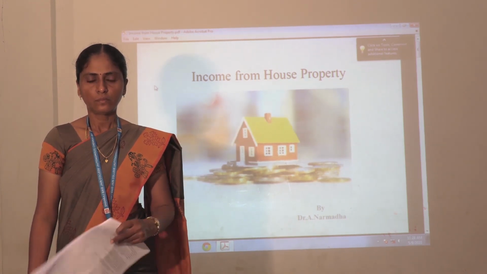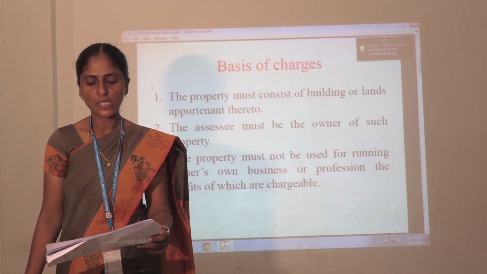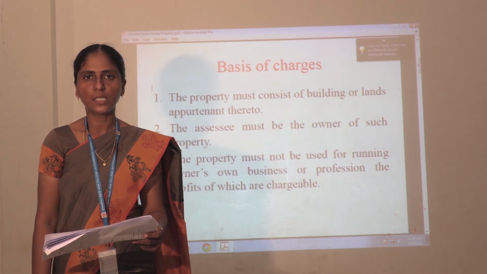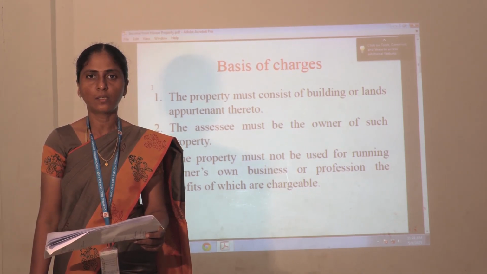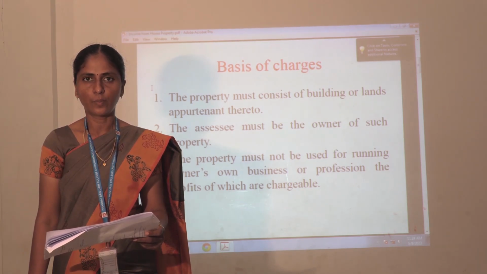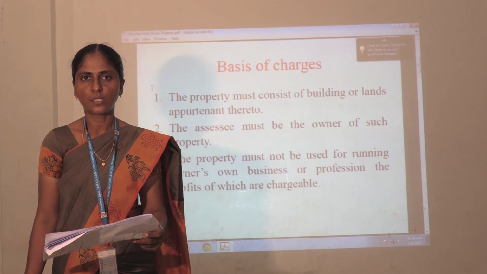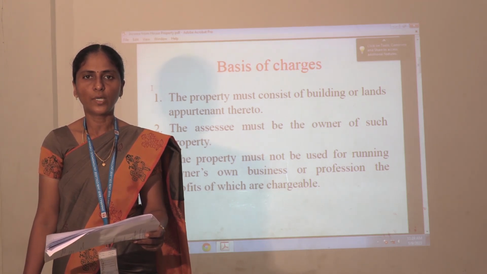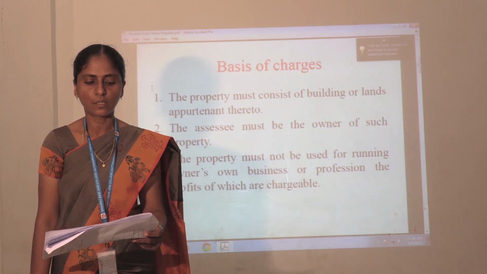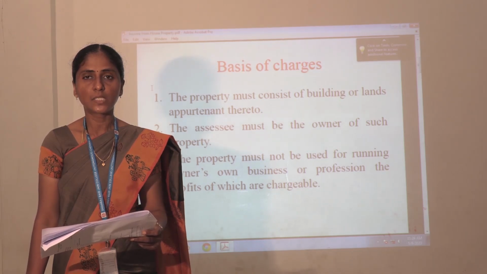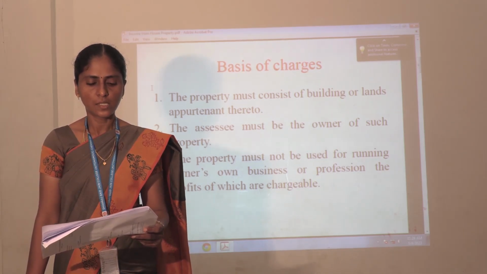First one, the property must consist of building or land appurtenant thereto. That is, the building may be a residential house or a commercial property building. It comes under this property tax. Okay, the land appurtenant thereto. That is, land connected with the house, like a car parking or a garden associated with the house. It is under the house property. The property must consist of the building or land. That is the first condition.